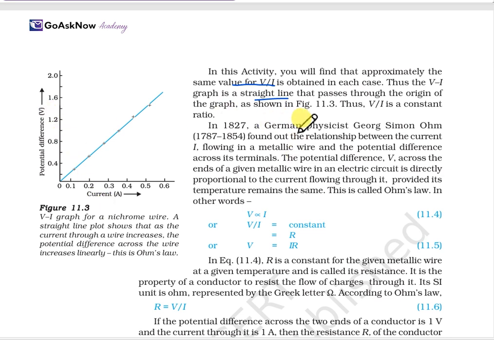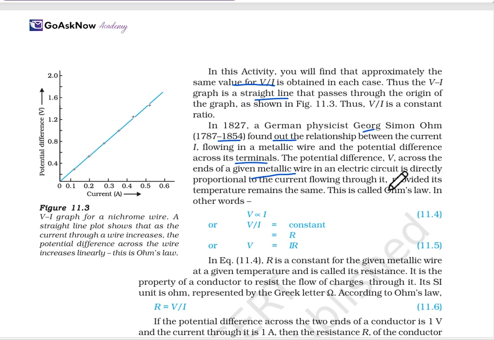In 1827, the German physicist Georg Simon Ohm, 1787 to 1854, found out the relation between the current I flowing through a metallic wire and the potential difference V across the ends of the given metallic wire. The current through an electric circuit is directly proportional to the potential difference across it, provided the temperature remains the same.